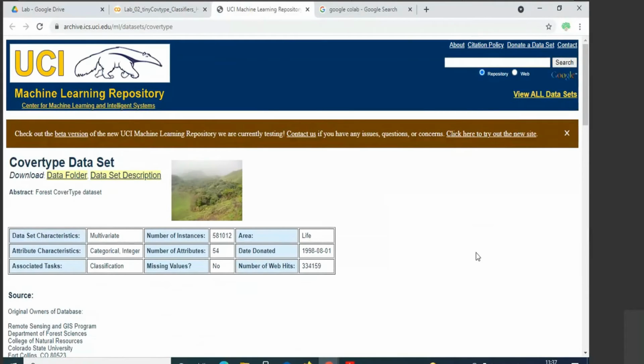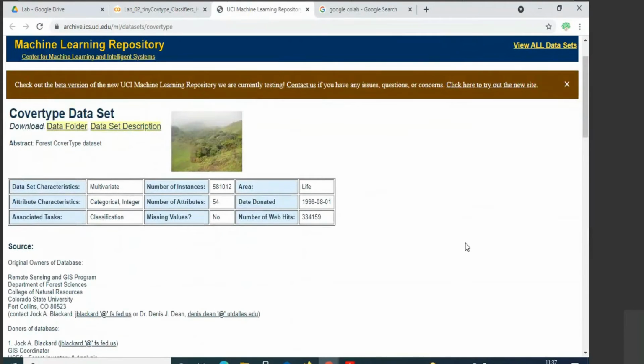You can also alternatively access from Kaggle. So Kaggle is an online machine learning portal where a lot of benchmark data as well as some privately collected or curated data sets are available. You can also make a free registration for Kaggle. So Kaggle is part of Google.